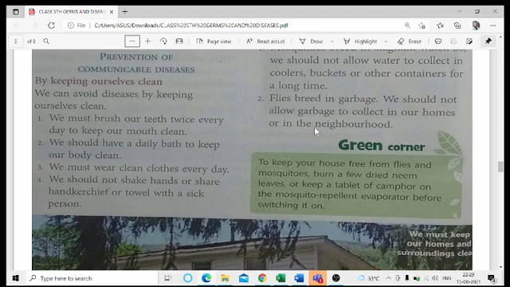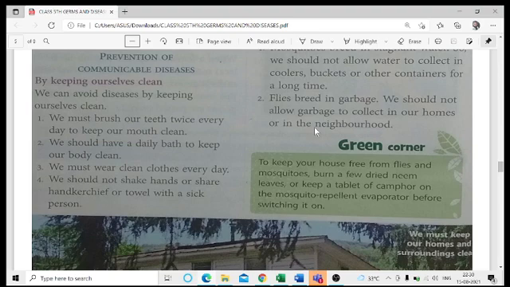The next is wearing proper clothes, that is, clean clothes every day. Fresh, washed clothes should be worn by each and everyone. If we wear the same clothes again and again, what will happen? The bacteria or fungi which might be sitting on them may result in various kinds of infections and rashes.